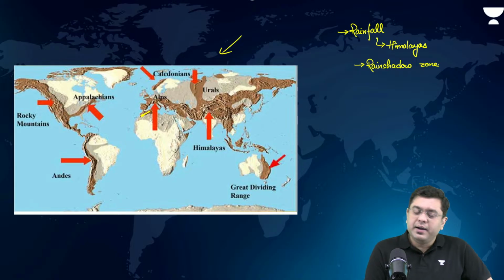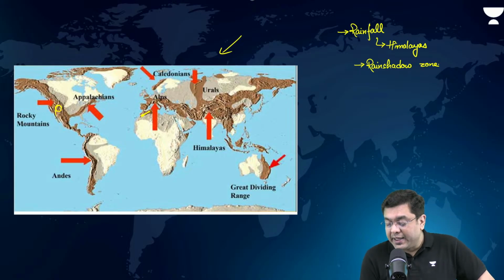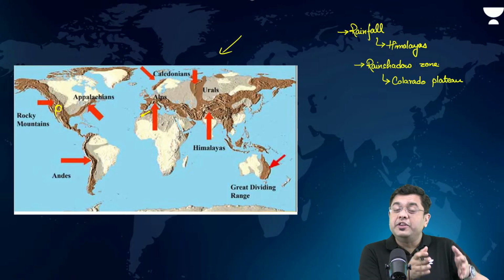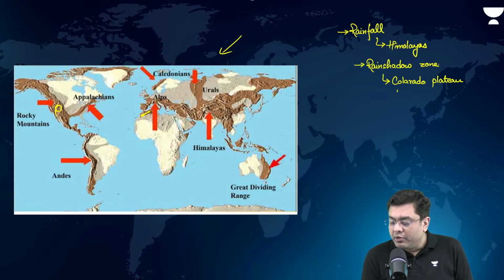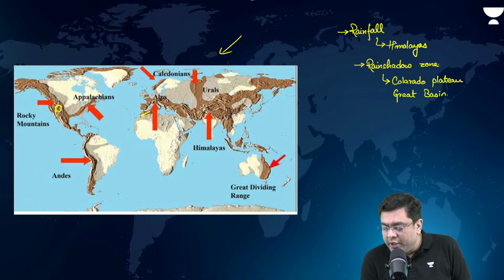In North America, always give the example around Colorado Plateau and the Great Basin. Colorado Plateau, right? Because Colorado Plateau is trapped between the Rockies and the coastal Cascade Range. So Colorado Plateau, Great Basin, that is what you talk about. Then influence on temperature.